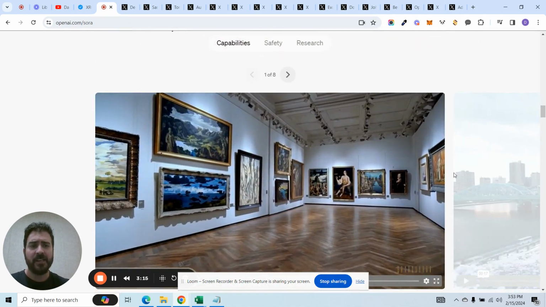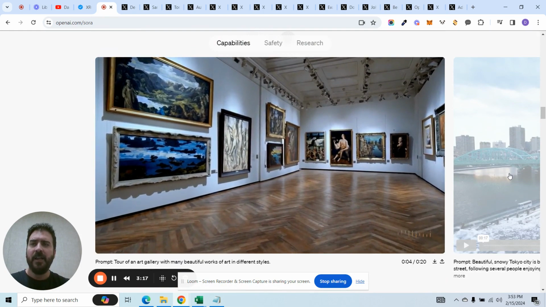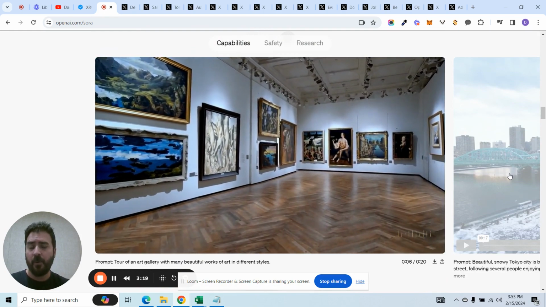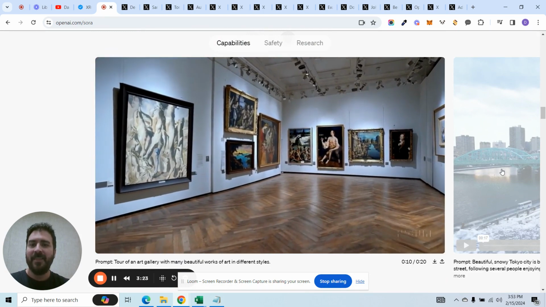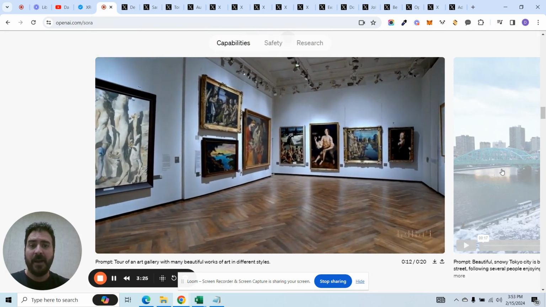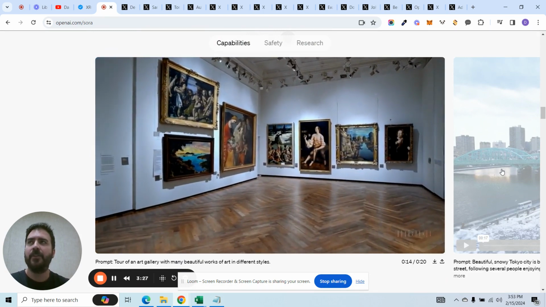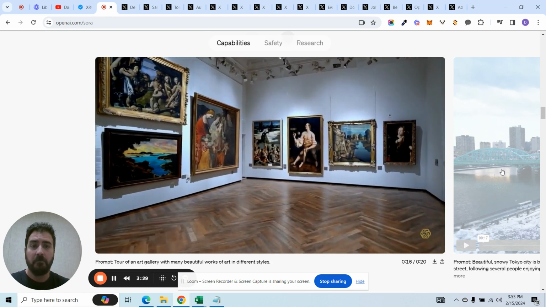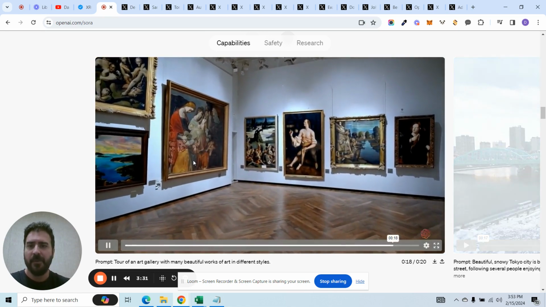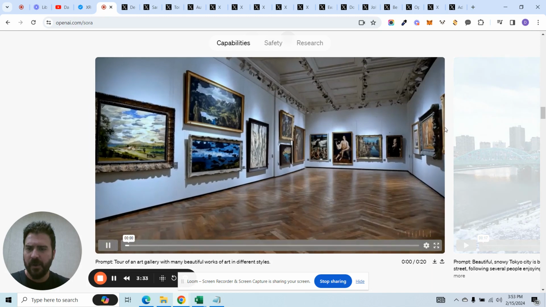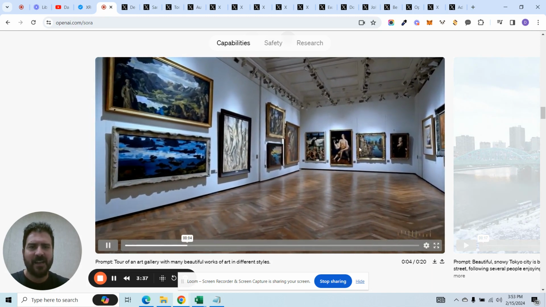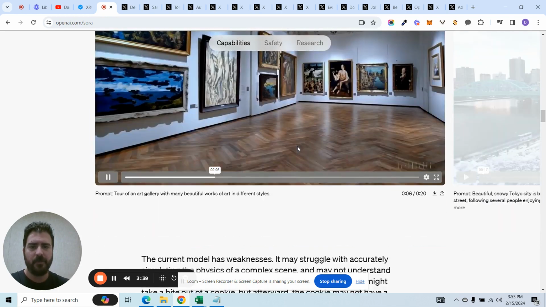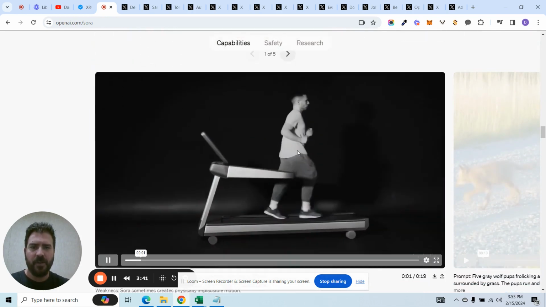And I want to show you a lot of examples, right? Because a lot of people that have seen text to video, it hasn't really been all that real, right? This is the best I've seen by far. This blows any other text to video model out of the water completely. And I've used several of them, but this is by far the best. This is showing a tour of an art gallery with many beautiful works of art in different styles, and literally just created that from nothing, from a sentence. Let's go to the next one.